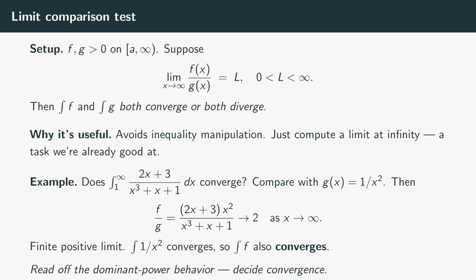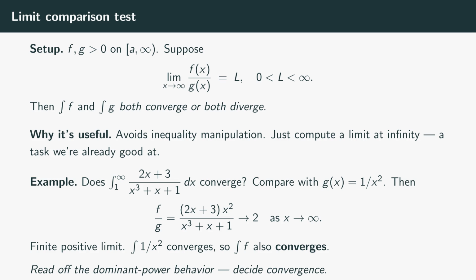The intuition: if f is asymptotically L times g for large x, with L a finite positive constant, then for large x the function f is essentially a constant multiple of g. A finite multiple of a convergent integral is convergent. A finite multiple of a divergent integral is divergent. So they live or die together. Why is this useful? Because instead of fiddling with inequalities, you just compute a limit of a ratio, something we're already good at from intro calculus.